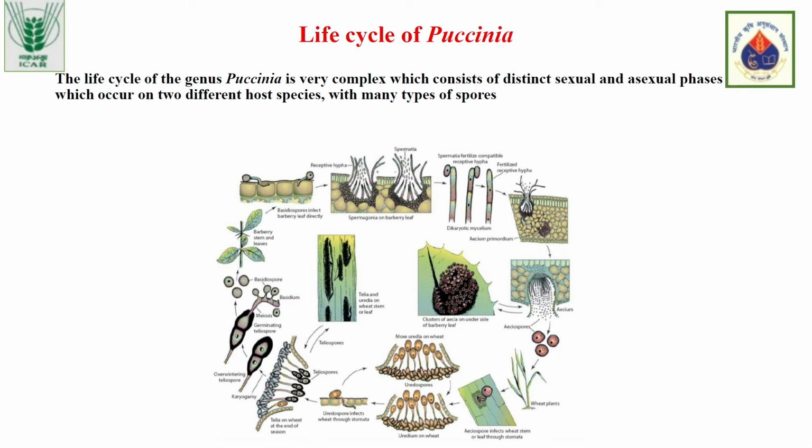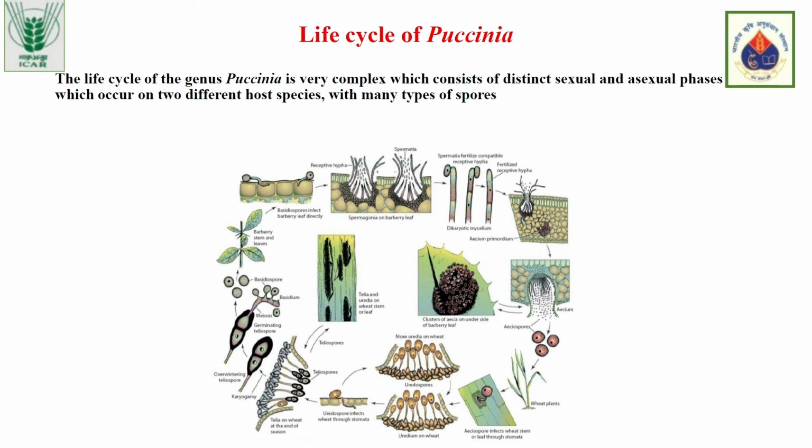These aeciospores infect the wheat plant. They complete their life cycle during the wheat growing season, and to survive the off season, they convert themselves into teliospores. These teliospores can survive any harsh type of conditions like cold or hot temperatures, and until they get their alternate host like barberry, they will survive.